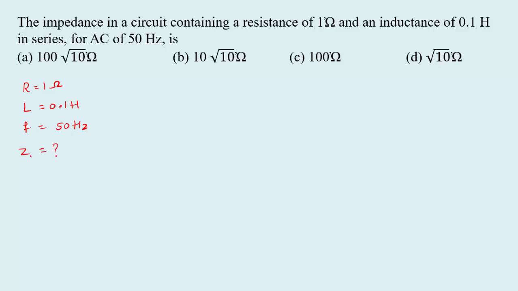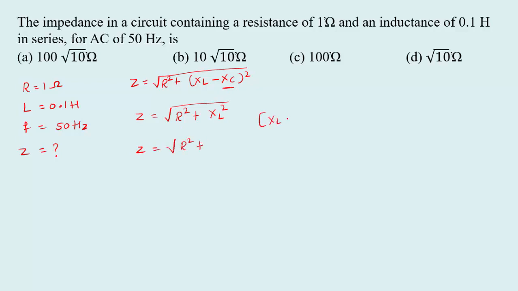So the direct formula we can use here is Z equal to root of R square plus XL minus XC whole square. Substitute all the values here. In this circuit there is no capacitor, so we can modify this equation to R square plus XL square, because there is no capacitor, leave it. So Z equal to root of R square plus, we know that XL equal to omega L, omega L whole square.